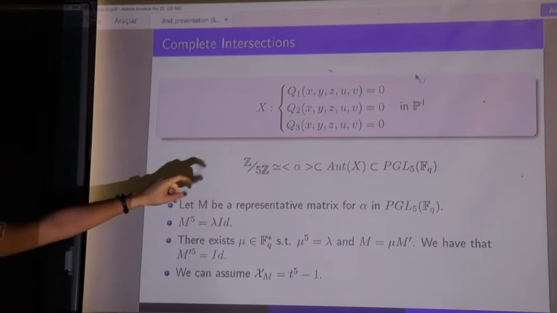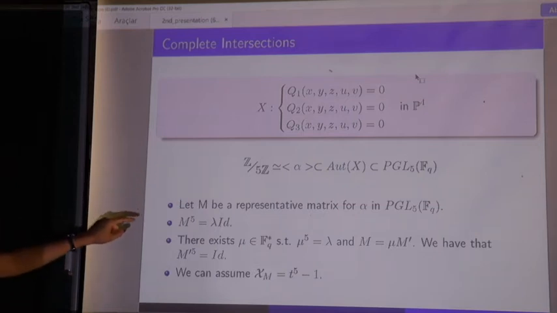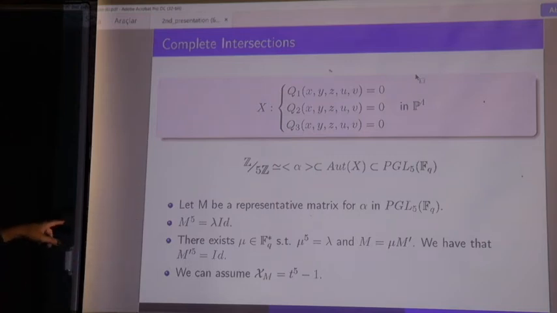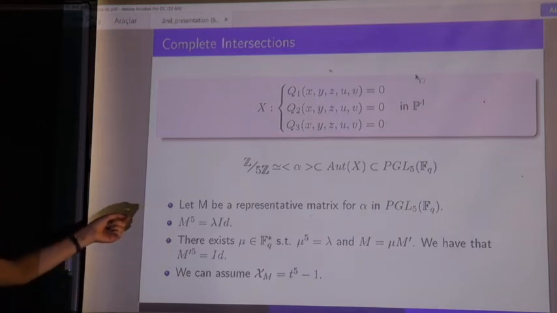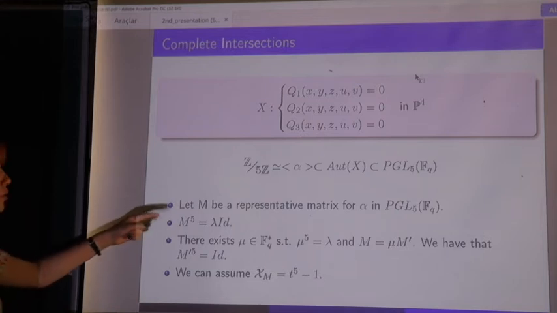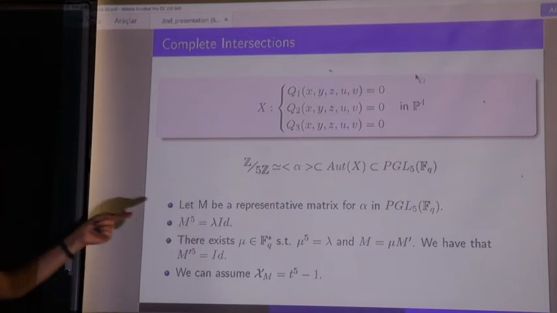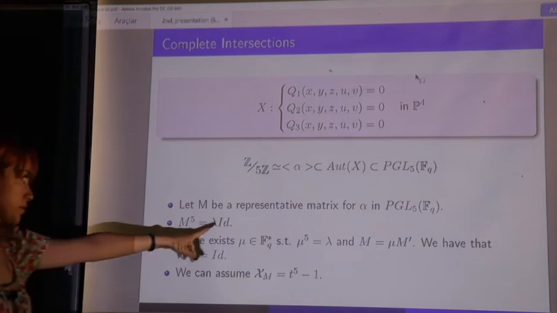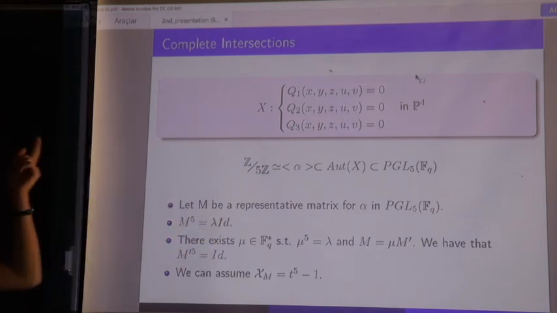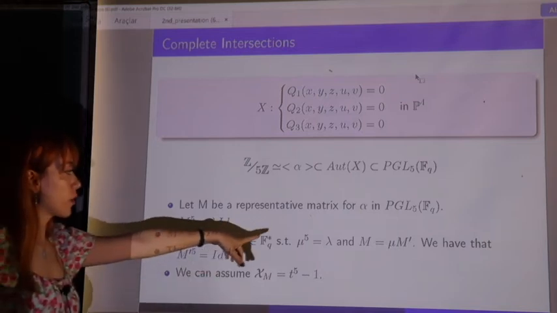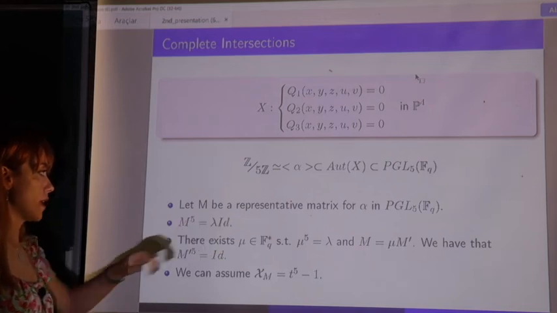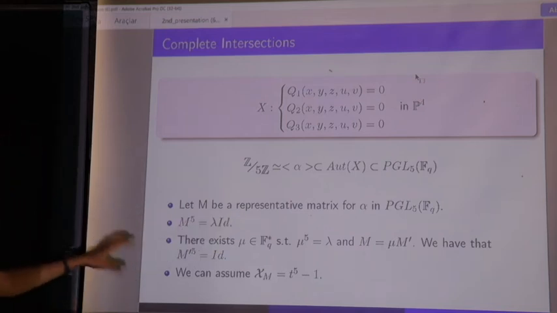So inside PGL5, M to the power of 5 is equal to some lambda times the identity matrix. If we do some calculation, we know that there exists a nu inside the multiplicative group of FQ, such that nu to the power of 5 is equal to lambda. This has a solution inside this group, because we had the condition that Q is not congruent to 1 modulo 5. And we can write M as nu times M prime. Then it follows that the fifth power of M prime is equal to the identity matrix.